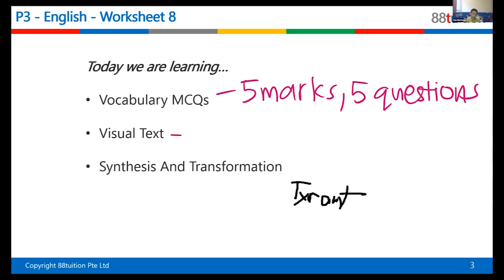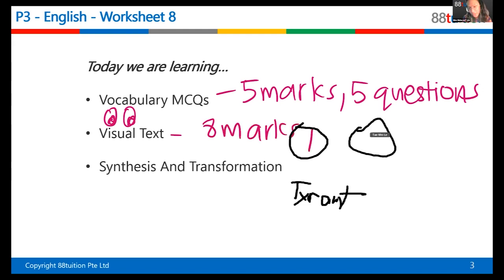You look at some examples later and then you answer questions. It's an MCQ comprehension question, but instead of the text being a written story, it's actually in a picture form. So visual is something that you can see with your eyes, like a poster. Visual text comprehension is 8 marks, 8 questions. But in today's lesson, you didn't do 8 questions, right? I think it was only 6 questions. So yeah, slowly training you into the visual text.